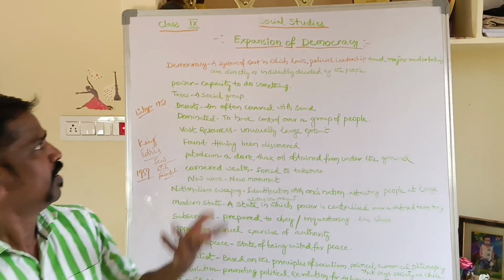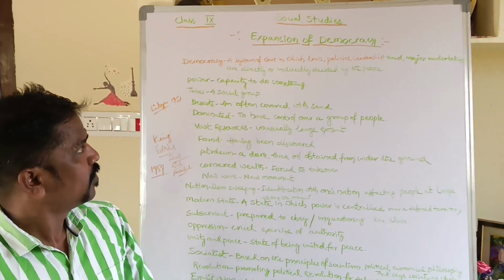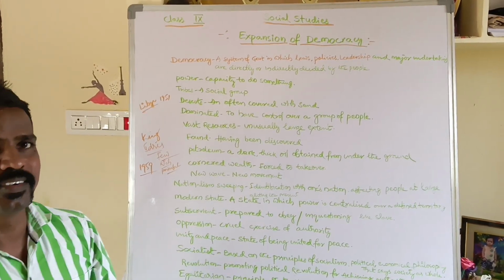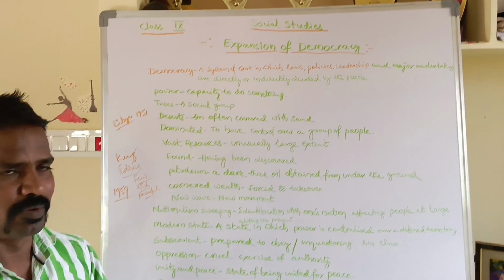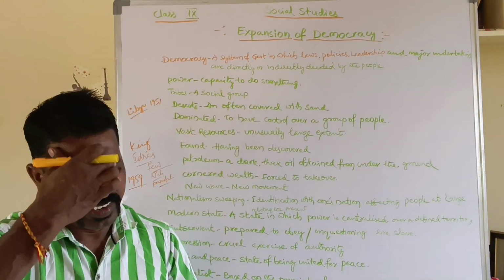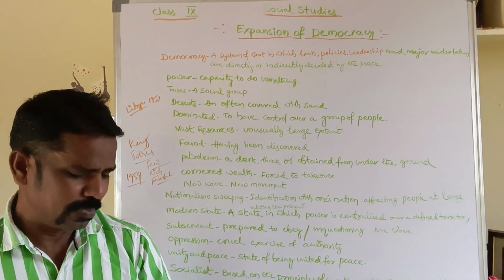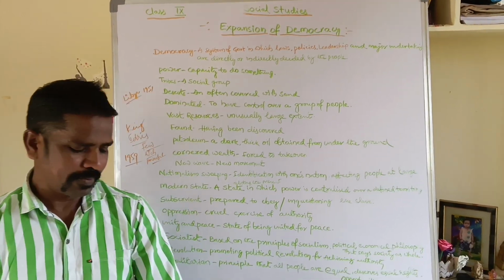What is democracy? A system of government in which laws, policies, leadership and major undertakings are directly or indirectly decided by the people is called democracy. So what is being discussed in the expansion of democracy? Let's get into this lesson.